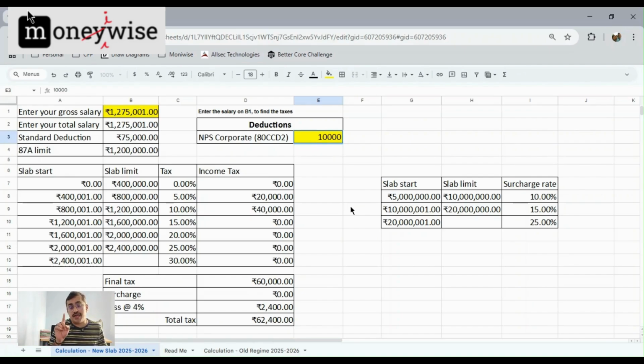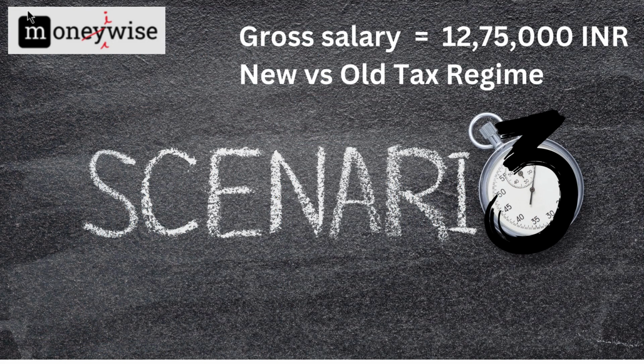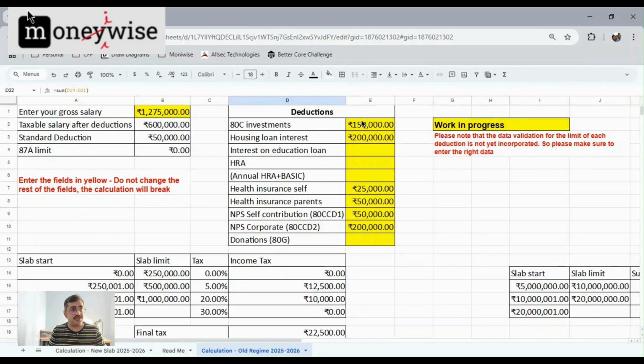So coming back to the scenario, let us say I am adding 10,000 rupees a year into NPS via the corporate, right? Via employer. Bam, again you can see that my tax is zero. So 80CCD2 is one way of reducing your taxes if you're earning just a little more than 12.75 lakhs.